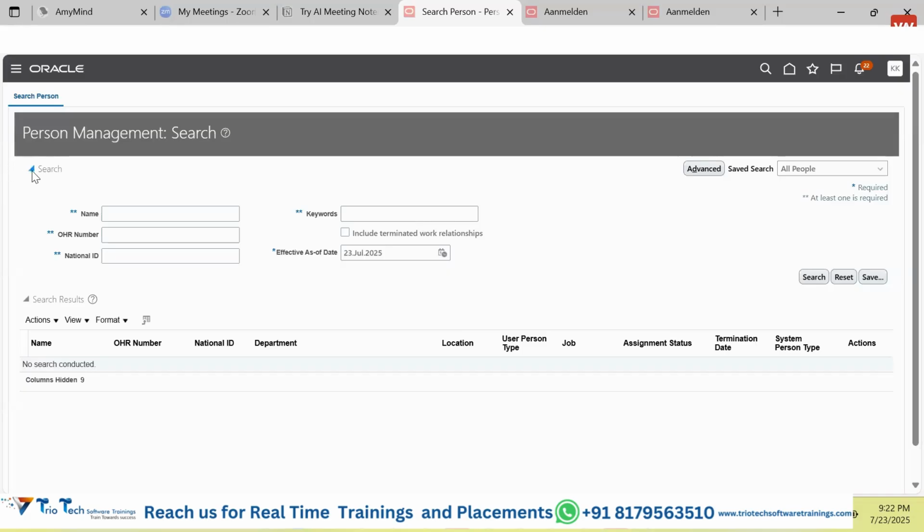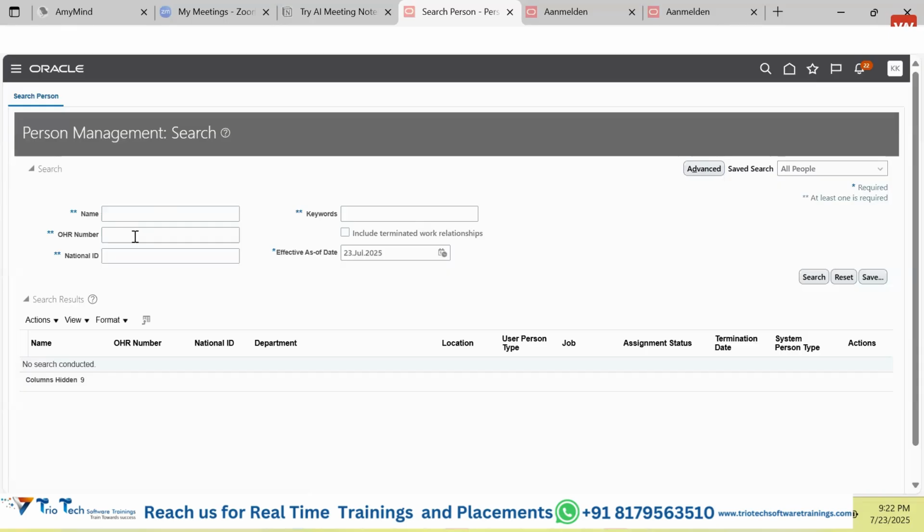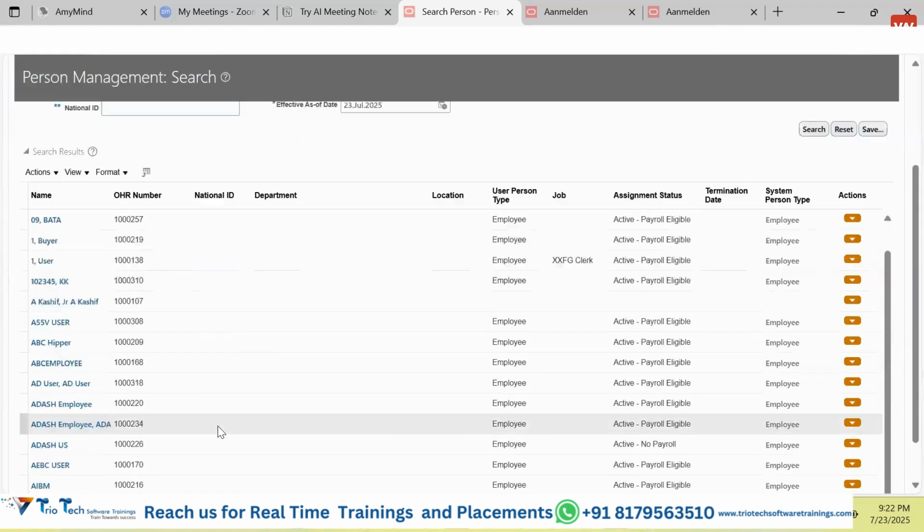Here there is a search bar. Here you can hide or unhide. In this, a few fields are there. Based on those fields you can search some data. I want to search some data starting with 1000 percent. This percent sign is the wildcard. The first 4 characters should be 1000, and after that it could be anything. Click on search, and that's how you will get this data here.